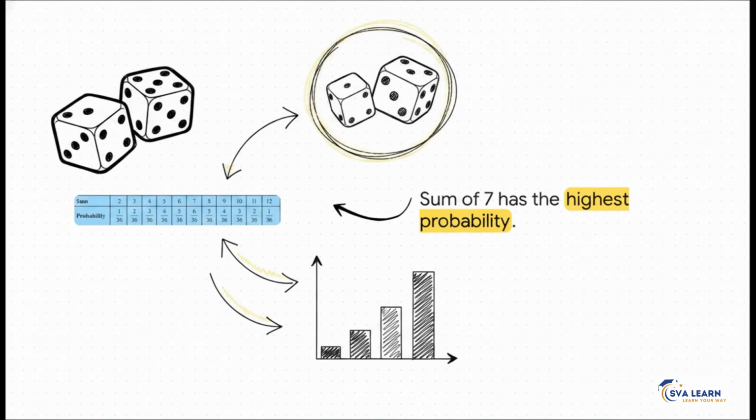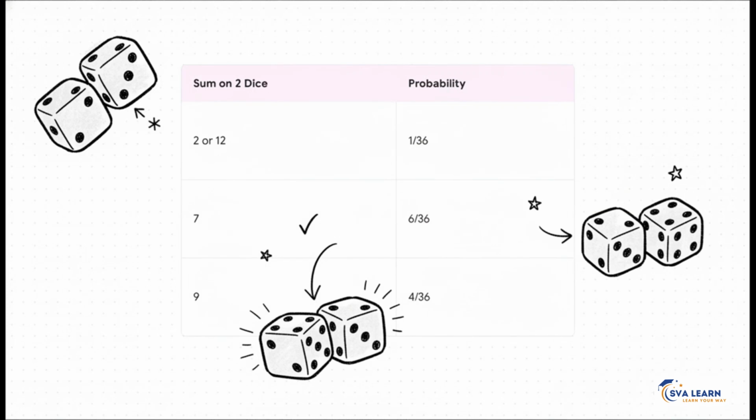Now, what about those double dice questions? Suddenly, your sample space jumps to 36. You'll want to mentally recreate this official textbook table when you're sitting in the exam hall. And hey, if there is only one thing you remember from this, remember the sum of 7 rule. The sum of 7 has the highest probability of all outcomes, sitting right at 6 out of 36. Seriously, memorize this quick mental breakdown as a visual shortcut.